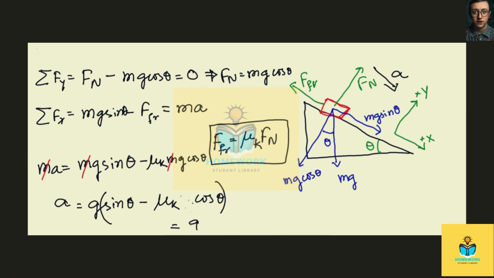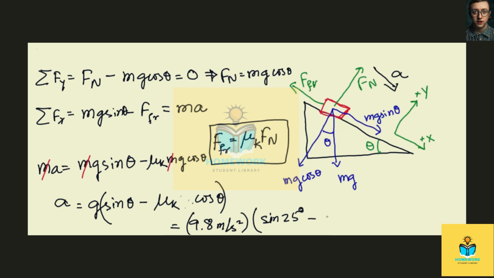So the given value of g is 9.8 meters per second squared. Then sine theta is sine 25 degrees because theta is given as 25. Then the coefficient of kinetic friction is 0.19, then cosine 25 degrees.